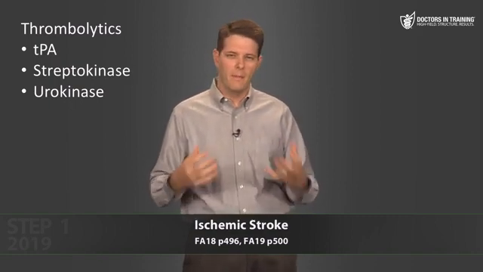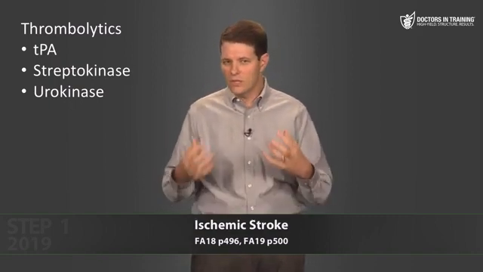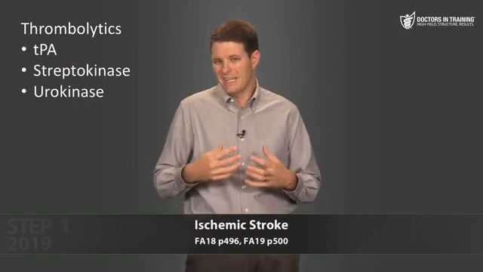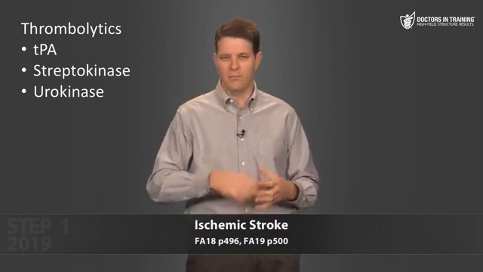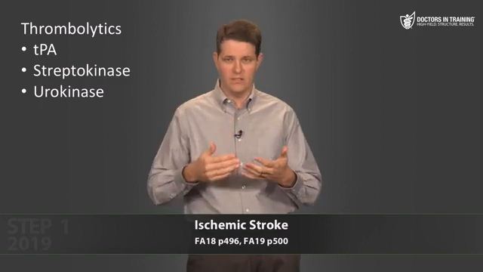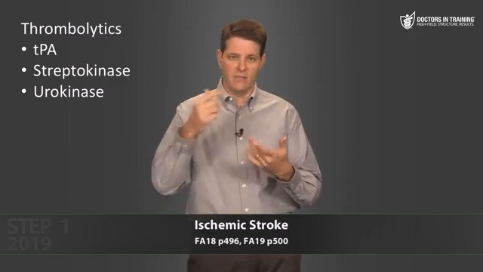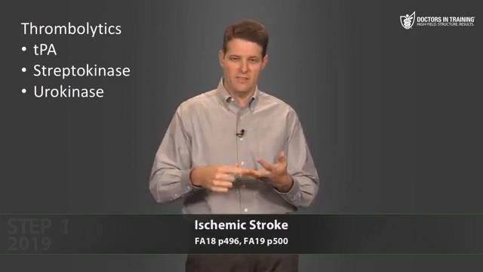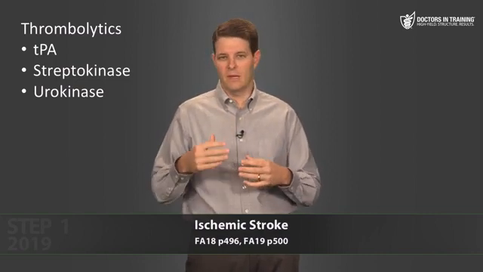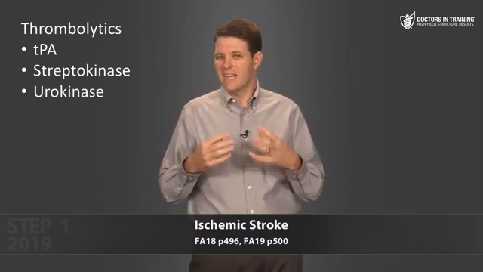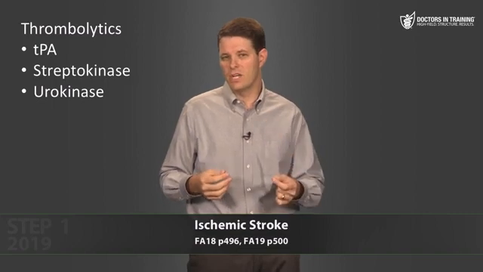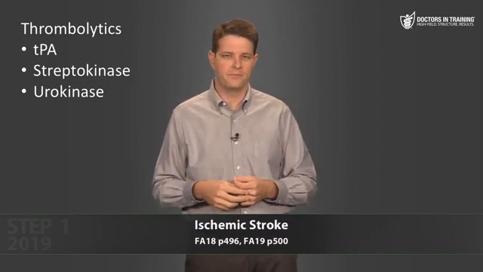There are a whole bunch of very specific exclusion criteria which you don't really have to memorize for step one, but basically relatively few patients who come in with an acute stroke are actually going to be candidates for TPA. You have to pull the drug out and then you go through this checklist of like 20 different things. Do they have this? Do they have that? Are they experiencing this? And if any one of those things is present, like maybe they had surgery yesterday, then you can't give one of these drugs because the risk of complications outweighs the benefit of the drug.